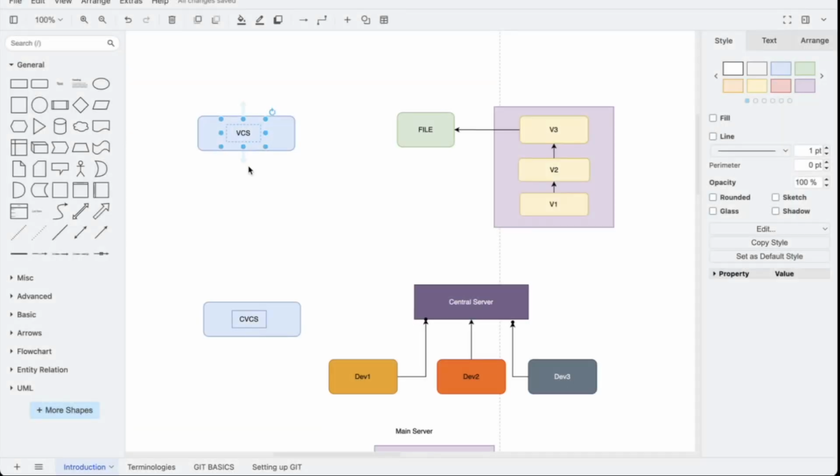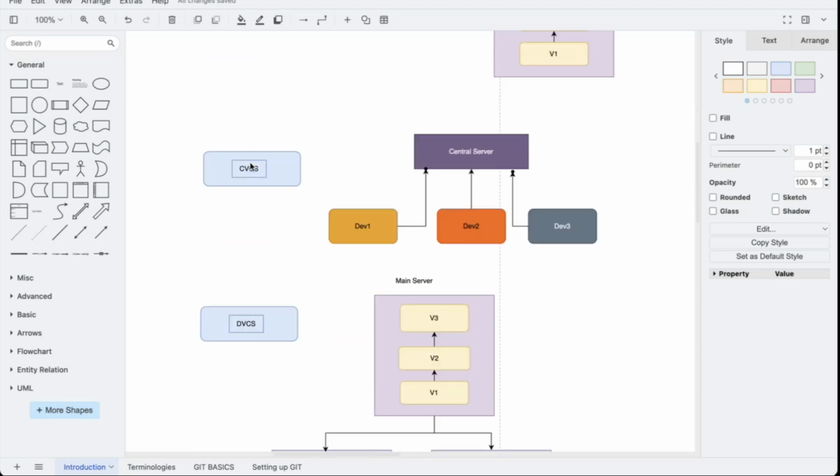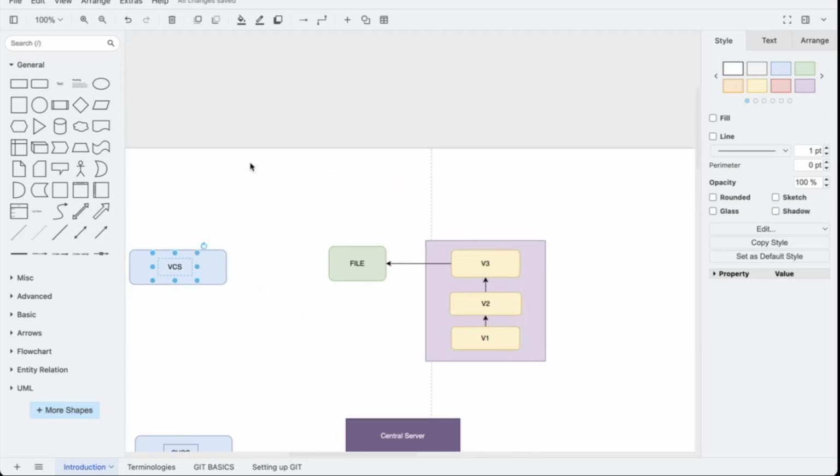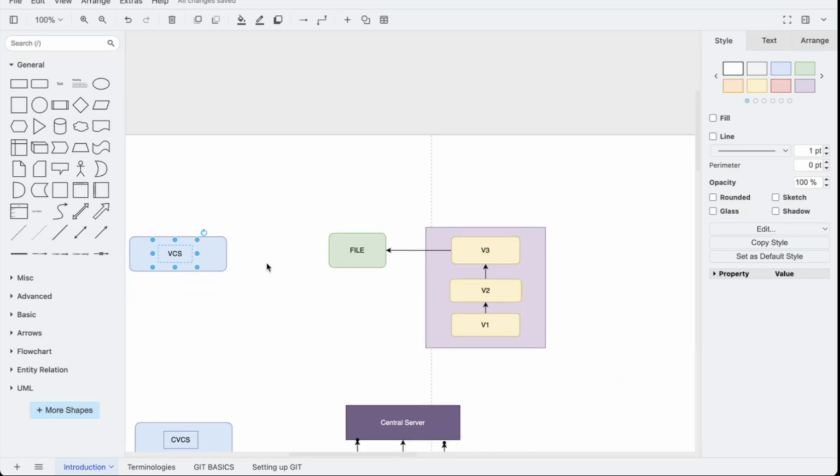Okay, so before knowing Git, we will try to understand what a version control system is, and then we'll derive to Git. Ultimately, on this page we'll come to Git, but let's first understand what is VCS. So what is a version control system?